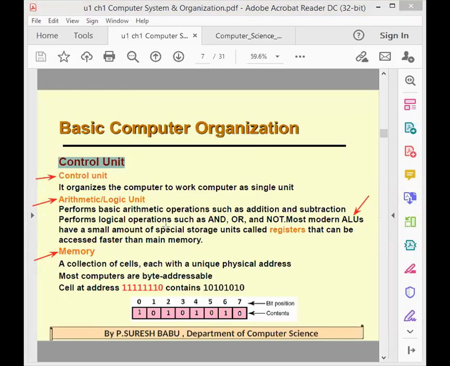So what is the use of control unit? The name itself has the meaning. Control unit means it controls the computer. It controls everything.